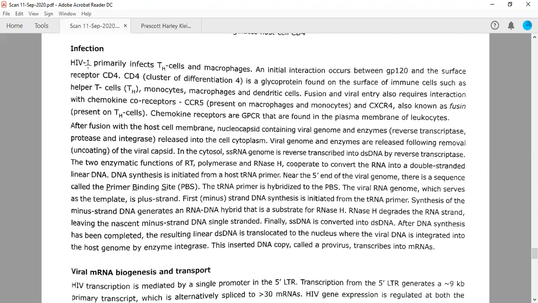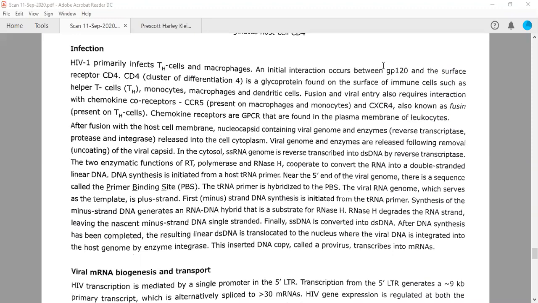HIV-1 primarily infects the T helper cells and macrophages. I told you that T helper cells have CD4 markers, cluster of differentiation 4. Therefore, they can bind directly with GP120, which is present over HIV. So you need to remember this.